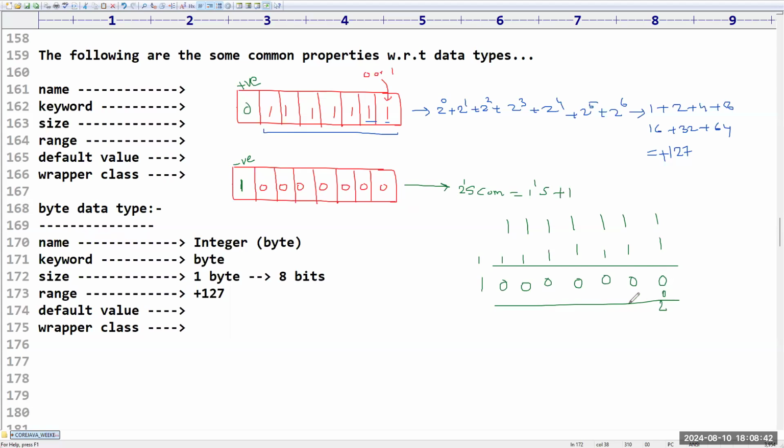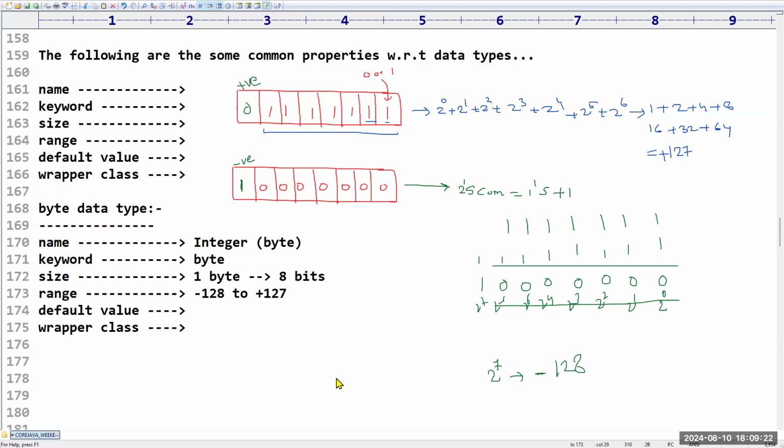Sir, 2 power 0, 2 power 1, 2 power 2, 2 power 3, 2 power 4, 2 power 5, 2 power 6, 2 power 7. What is the 2 power 7 value, sir? 128. What sign do we have to take? Negative. So can I say minus 128 to plus 127 is the range for this? Everyone clear up to this? Yes, sir. How did we calculate this range internally? Of course, I'm calculating only for the byte data type as an example. For the remaining data types, it is not required to go through this in detail.